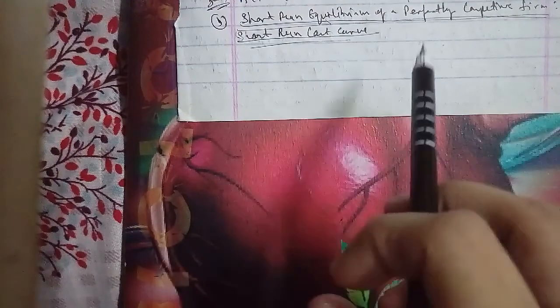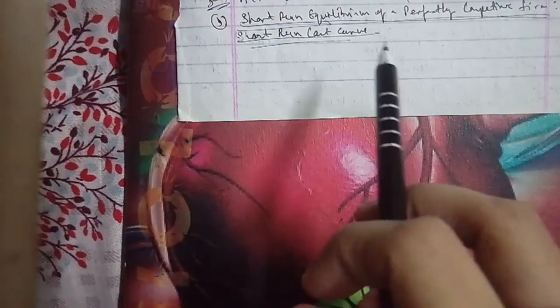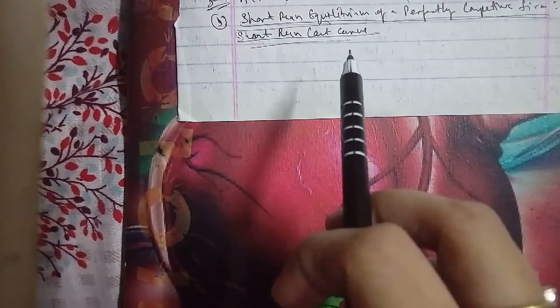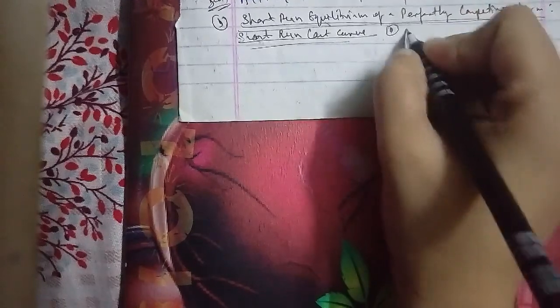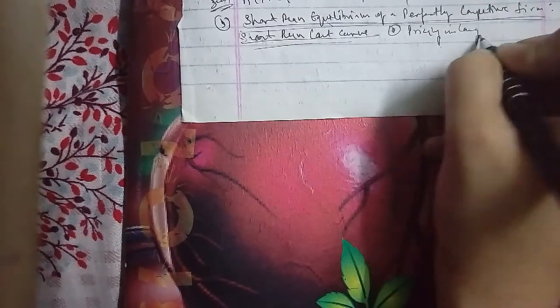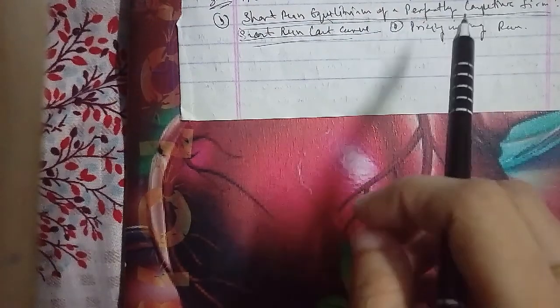Now we will go ahead with another question, which is to discuss the short run total cost curve with the diagram, which we had discussed, for 2 marks. The other question they asked is: what is the long run total cost curve, explained with the help of a diagram, which we had also discussed, for 10 marks. The other question is: what do you mean by oligopoly, and explain how price and output decisions are taken under the conditions of oligopoly. That has also been asked for 10 marks, and we'll discuss it here because we had not discussed it.